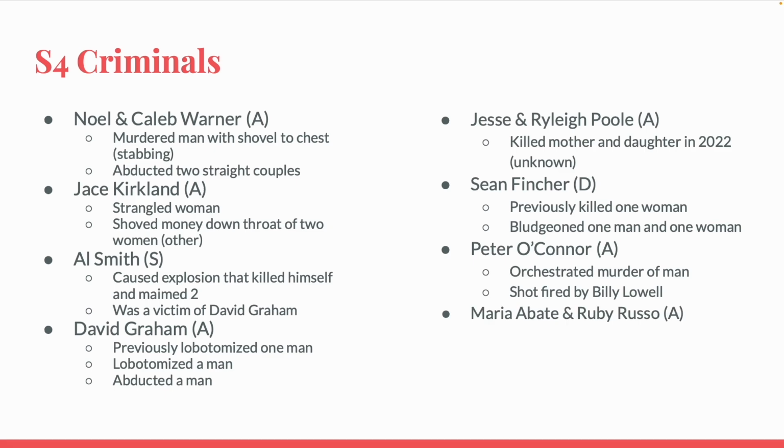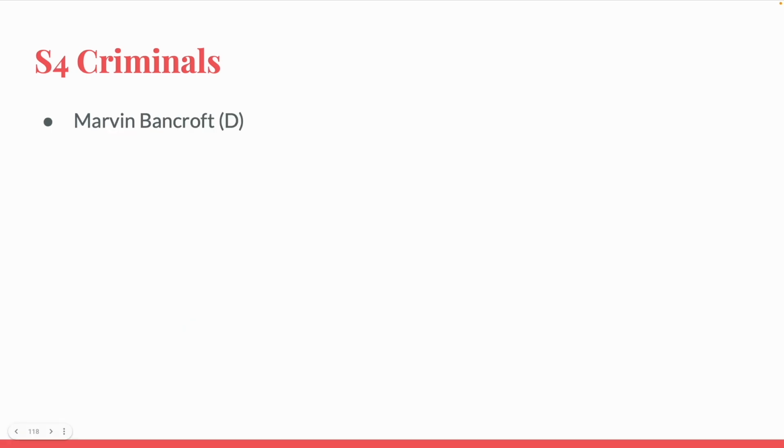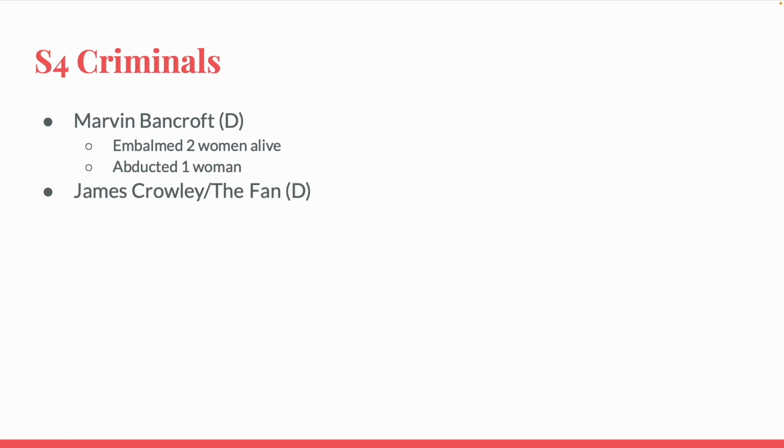Maria Abate and Ruby Russo, who were both arrested, previously killed 1 man and then shot 2 men. They did also tranquilize another man, but that was not recorded. Marvin Bancroft, who was killed by Luke and or JJ, embalmed 2 women alive, which was recorded as other, and abducted 1 woman.